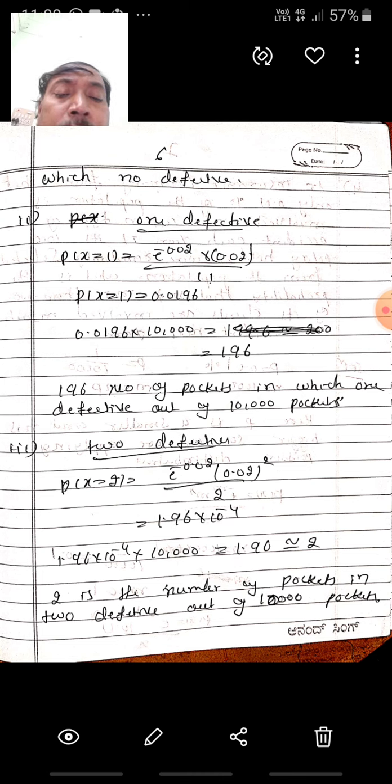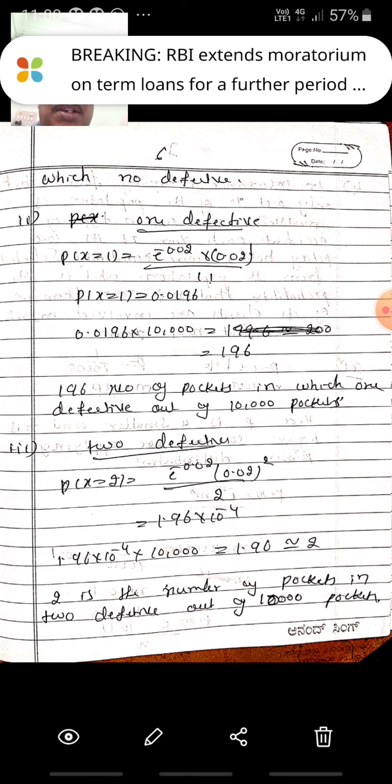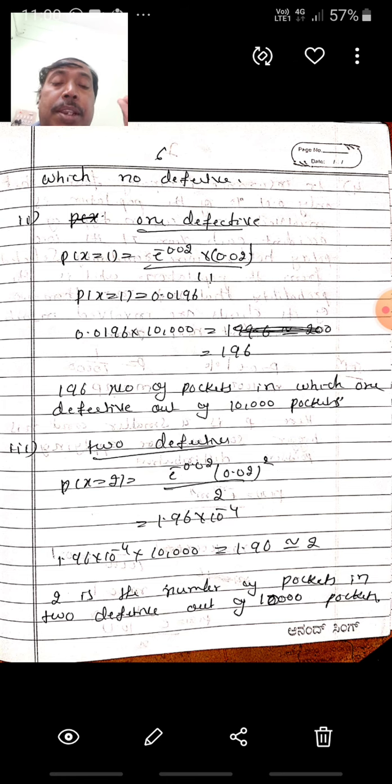See, when a problem is given, you should recognize whether it comes under binomial or Poisson. Commonly, when n is small, apply the binomial distribution. Where p is very small and n is big, apply the Poisson distribution. Commonly in the Poisson distribution, the probability is very small. Wherever rare cases appear, you apply the Poisson distribution.